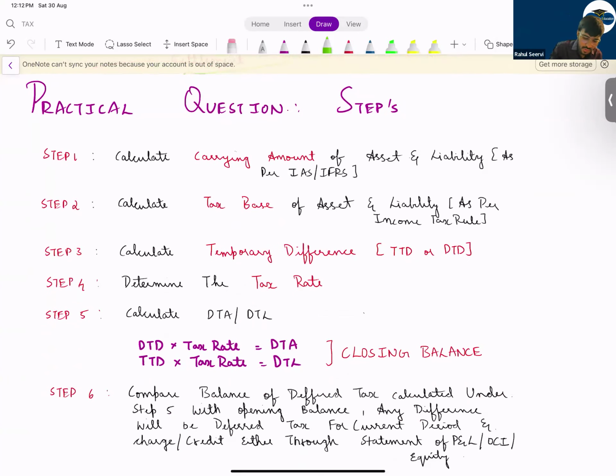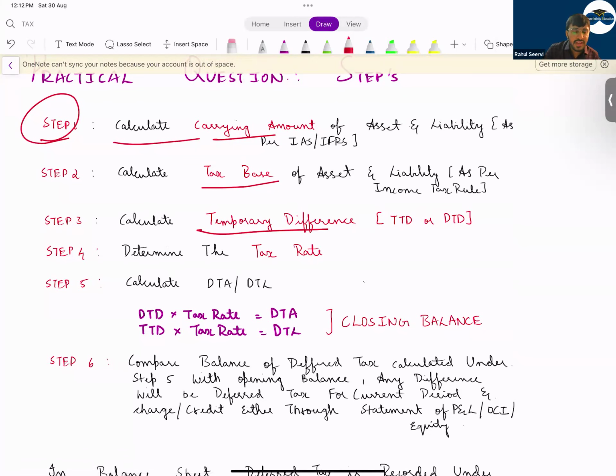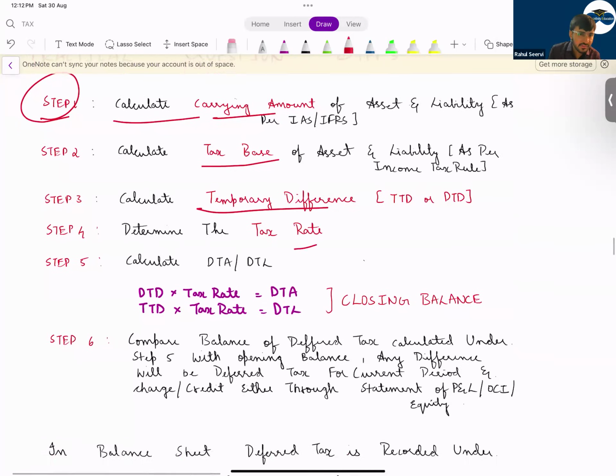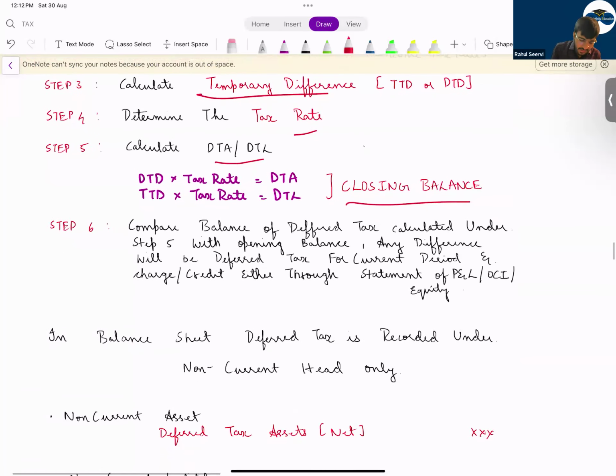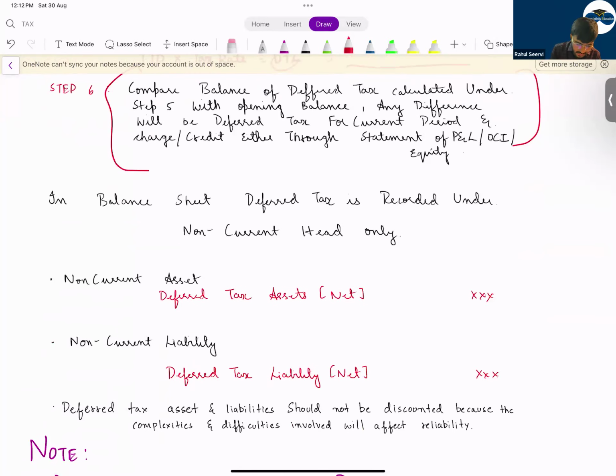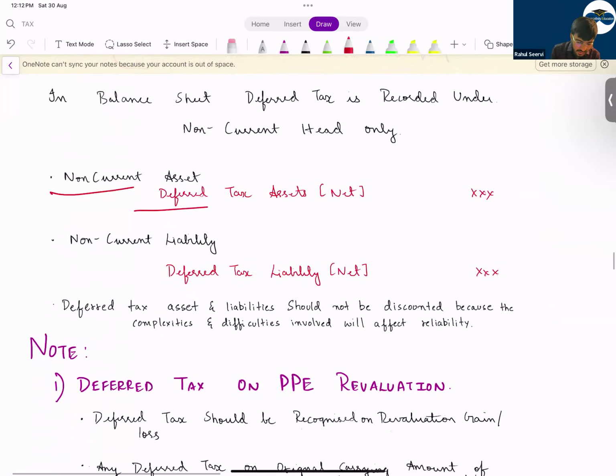So now see what steps you have to follow. Step 1, calculate the carrying amount as per the accounting books, calculate the tax base as per the tax books, calculate whether it is a deductible temporary difference or a taxable temporary difference, determine the tax rate, and calculate DTA or DTL. This will be your closing balance, and see if there is an opening balance or not. Compare this DTA or DTL with any opening balance and see what is the increase or decrease during the year. Then in the balance sheet, under non-current assets, you show deferred tax asset. Under non-current liabilities, you show deferred tax liability.